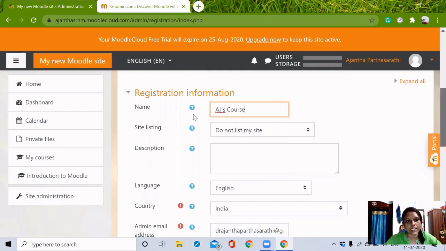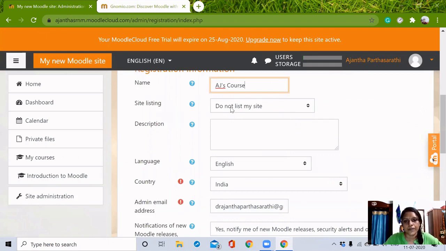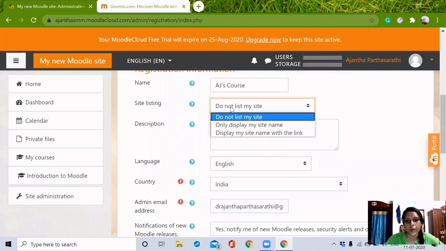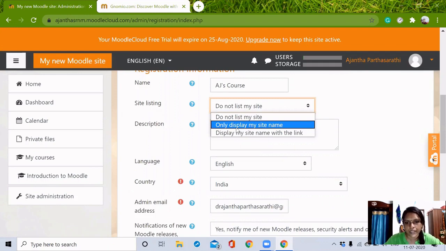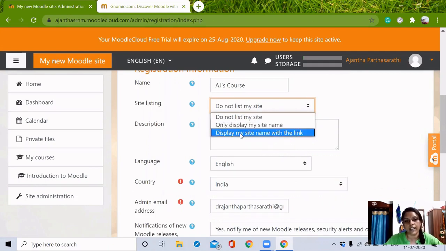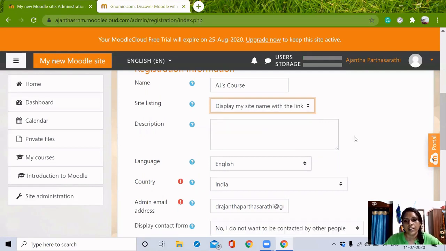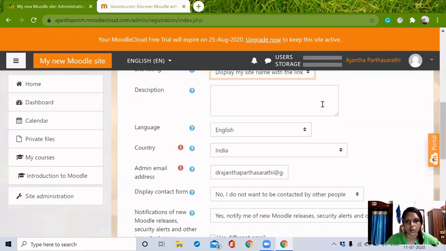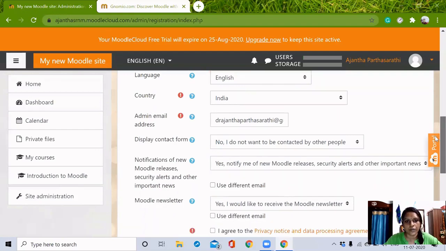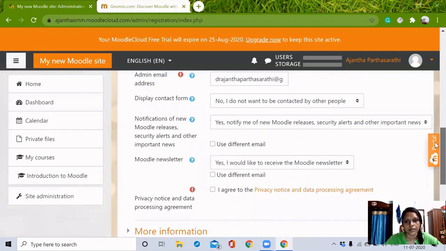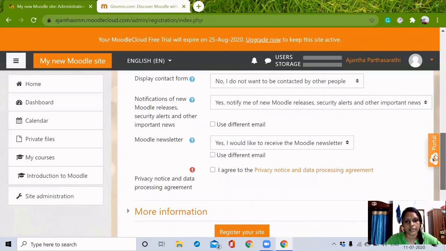Then another option, site listing. We can choose not to list my site, only display my site name, or display my site name with the link. This is optional. We can choose any of these. I just want to go with this, display my site name with the link. Then description, these are optional. It is not mandatory to fill all this stuff. Just going through all these things.